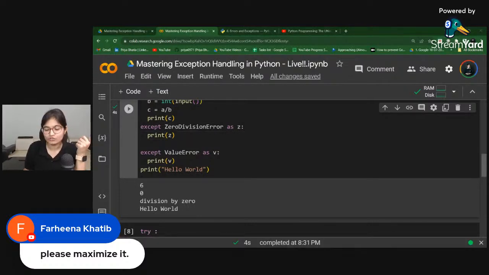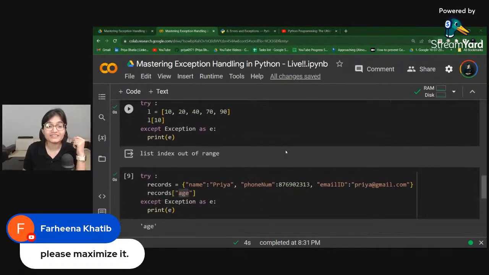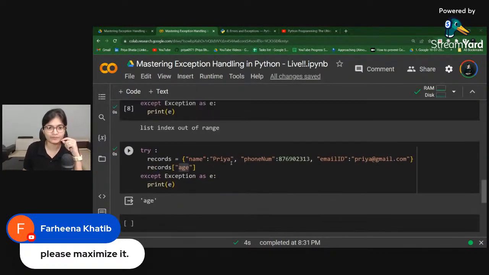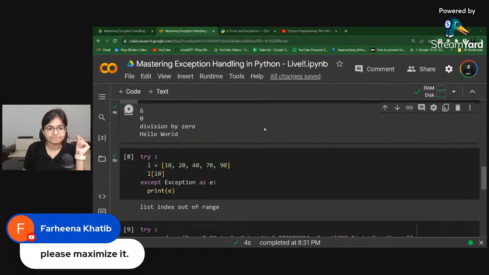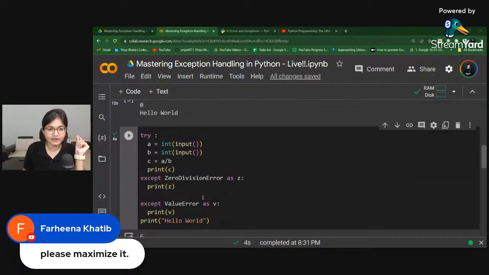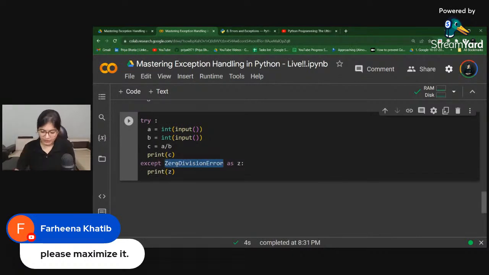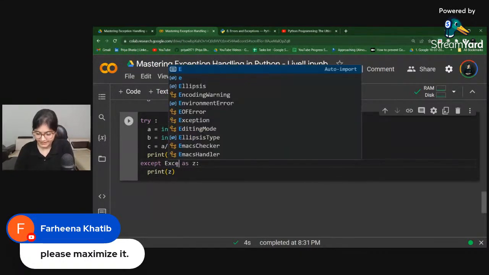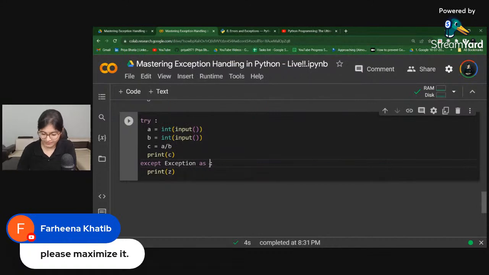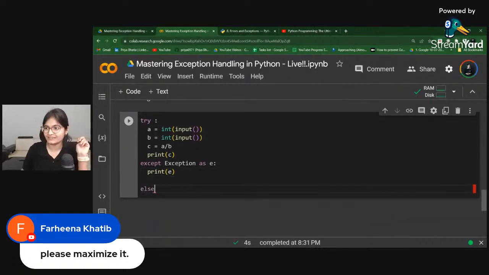Shall we move ahead now to the next important block that we have, which is the else block? Shall we move ahead now, everyone? So what we can do here is maybe I'll copy this code, and as of now I'll take a superclass only, Exception, because that is easy to handle. We don't need to think about all the use cases. Now there is something that you will observe in the try and except block, which is the else block.